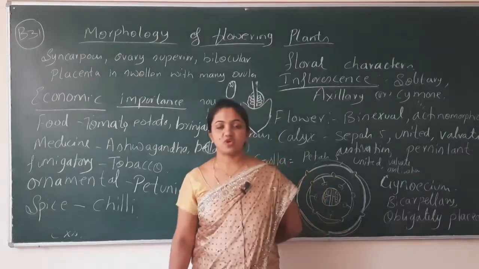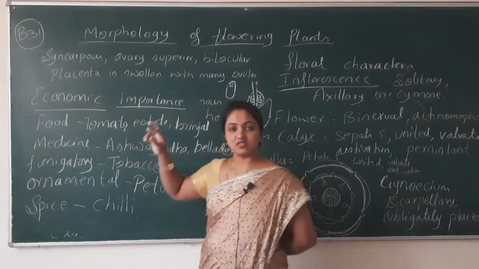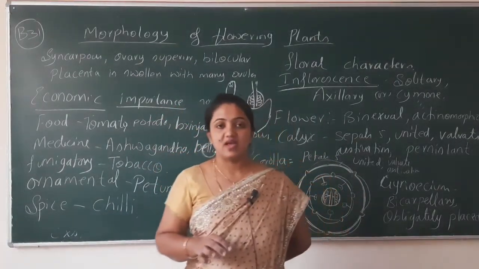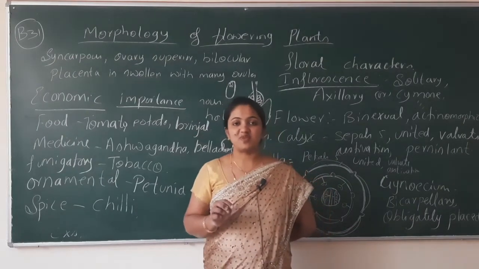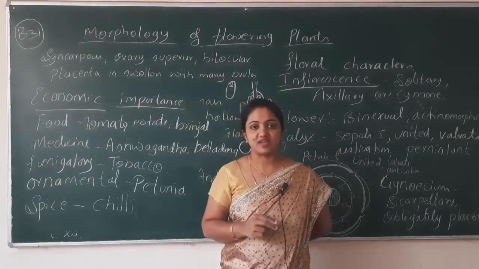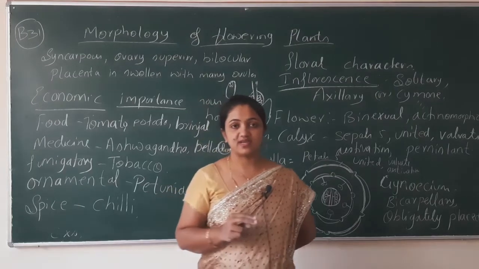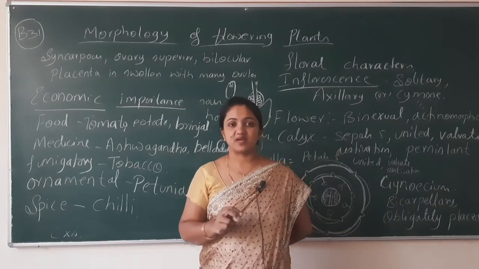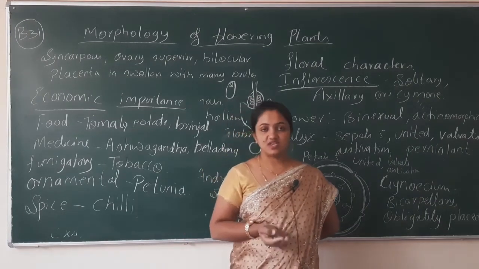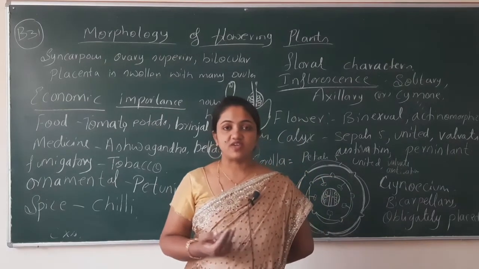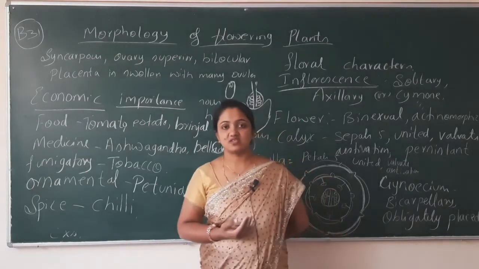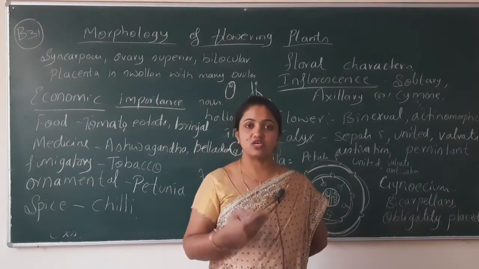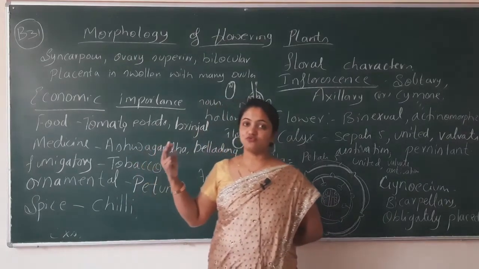If you have any doubt in this concept, right from the structure, habitat, and after that types of plant, and after that vegetative characters. We took up the stem, how the stem is in the Solanaceae family, and then we took up the leaves and all. After that we came to the floral characters. In the floral characters it was inflorescence, and then flower, calyx, corolla, androecium, gynoecium, fruit, seed.